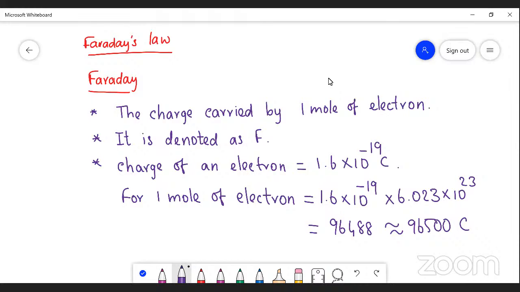So 1 Faraday is nothing but 96,500 coulomb.